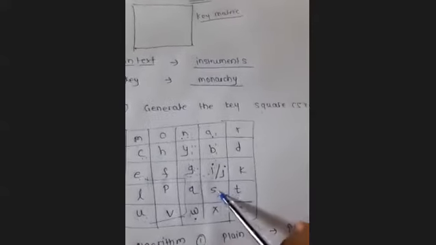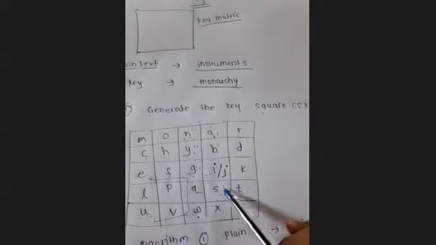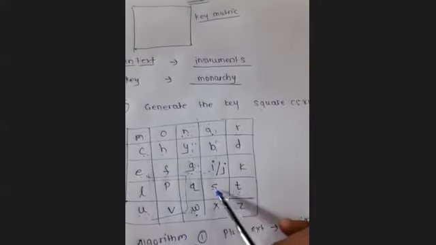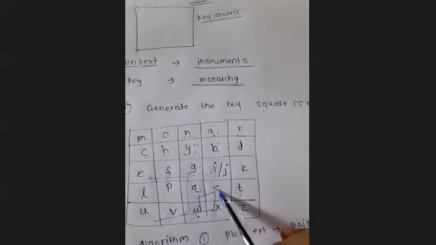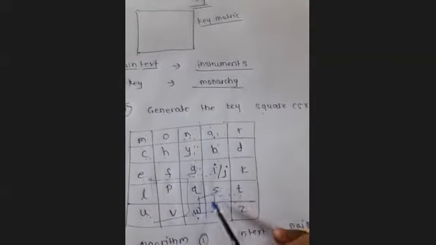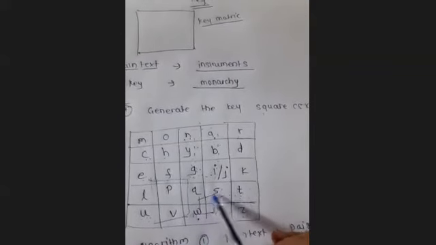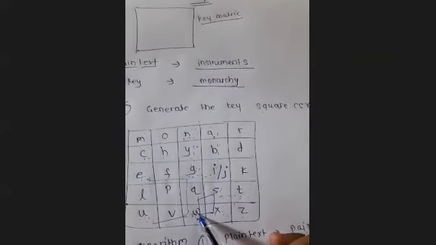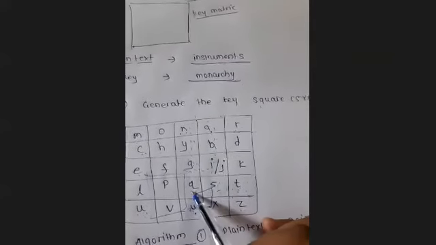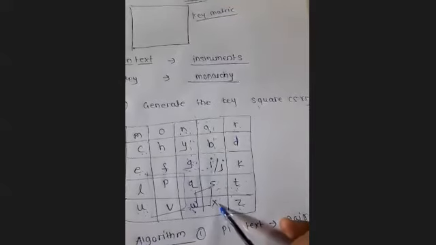Suppose S and W, then it will be replaced with the horizontal opposite. इधर साइड में W यहाँ पे है, तो ऐसा वाला square बनेगा, आगे नहीं बनेगा, इधर पीछे बनेगा. We have to make sure about these 2 letters, S and W. So S will be replaced with Q and W will be replaced with X.